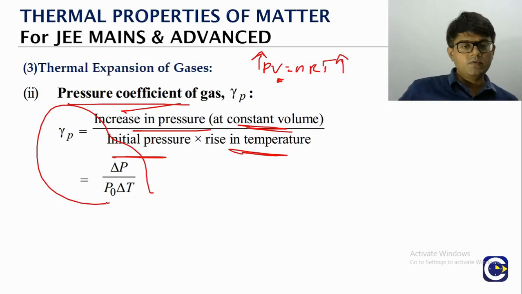When we look at specific examples, we can even talk about the relation between gamma P and gamma V and things like that. But for now, we can just leave it with the idea that for gases we can define both the volume quotient as well as the pressure quotient of the gas.